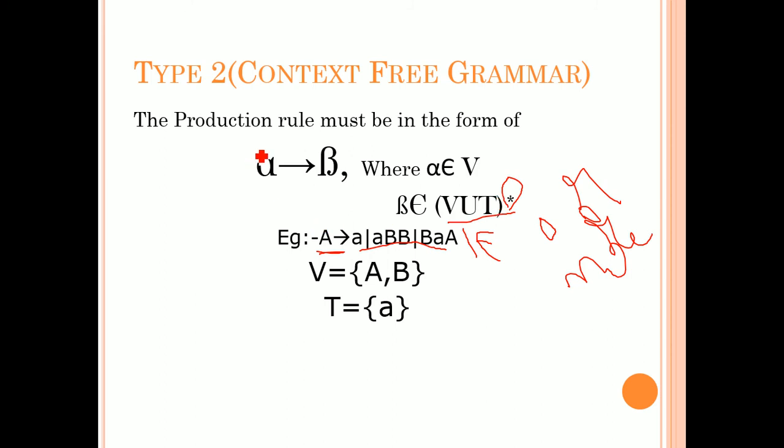Okay. So in context free grammars, the equivalent mathematical model is push down automata, and in the grammar alpha belongs to variable and beta belongs to either a variable, or a terminal, or a combination of both variables as well as terminals.